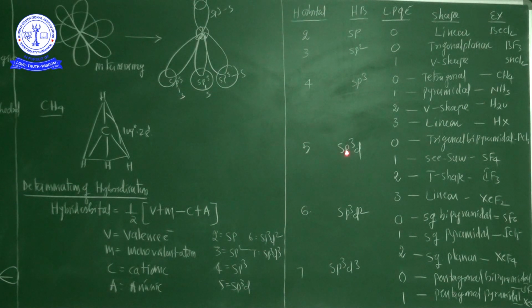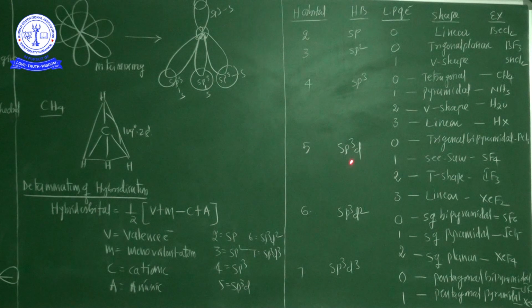Now sp3d hybridization. If any one of the molecule is showing sp3d hybridization without any lone pair of electron, such kind of molecule are showing trigonal bipyramidal shape. The best example is PCl5, phosphorus pentachloride.